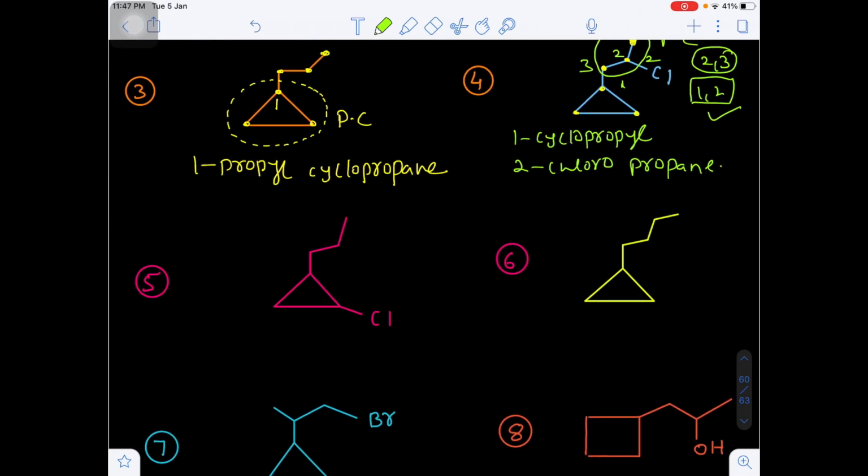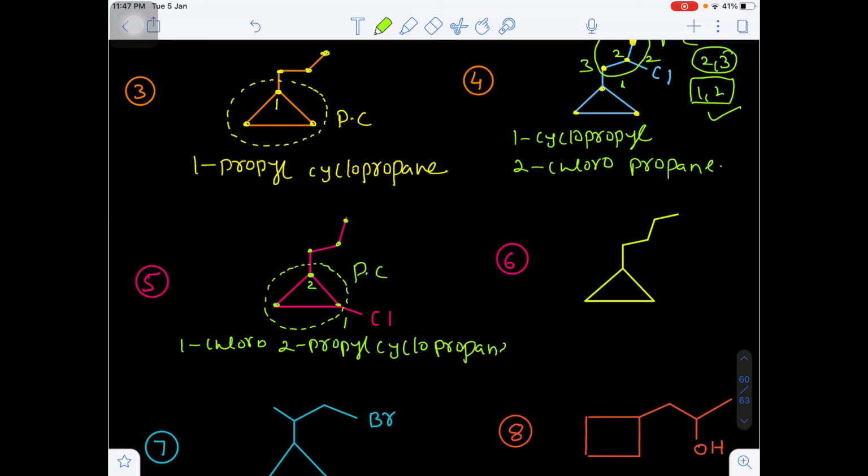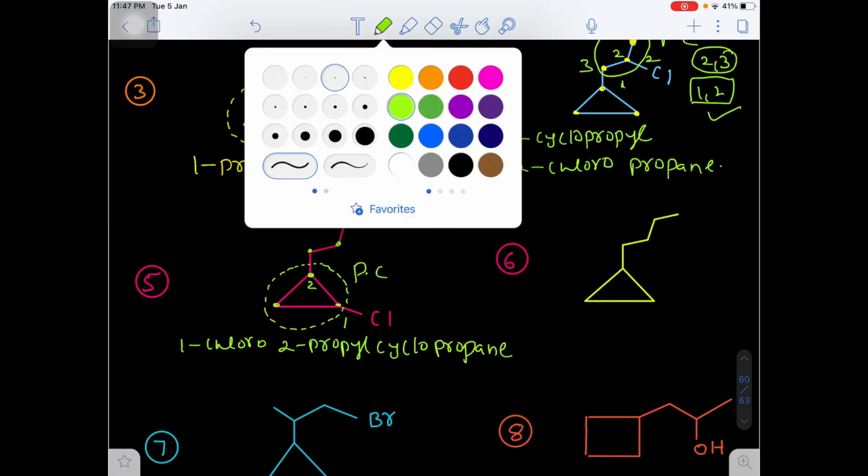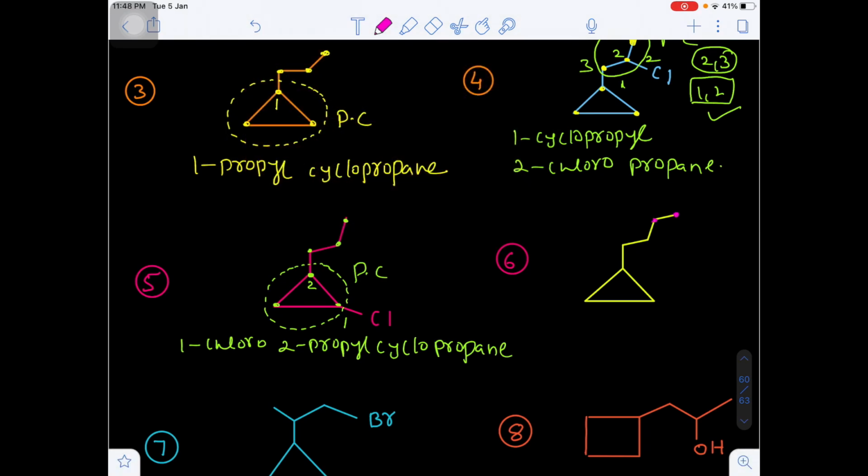Now next, here we have 3 carbons. Side chain is also having 3 carbons, but in the 3 carbon ring there is a substitution. That's why we are treating the ring as the parent chain. Are you getting my point? So this is the first carbon, this will be the second carbon. So here on the first carbon chlorine is there, second carbon propyl is there. So I am writing 1-chloro, 2-propyl cyclopropane.